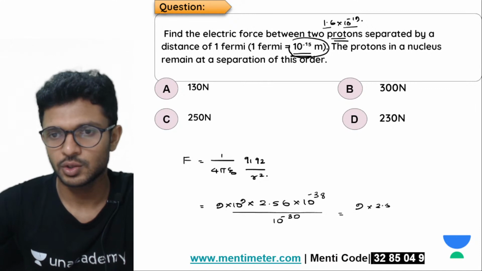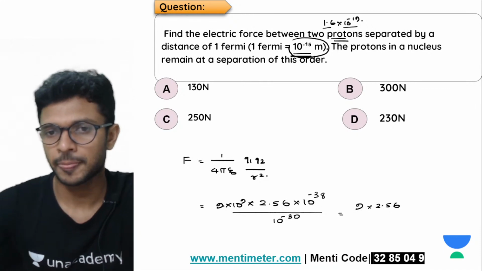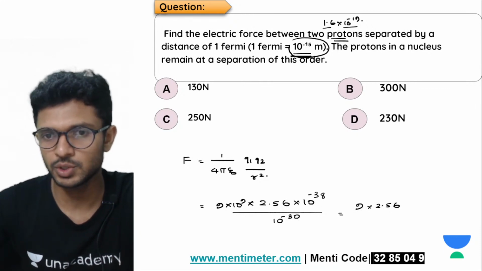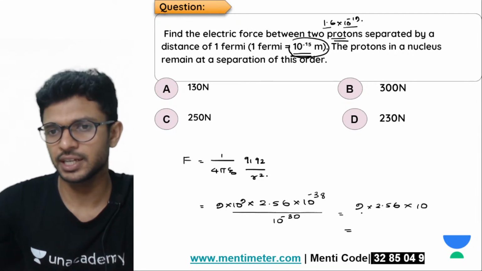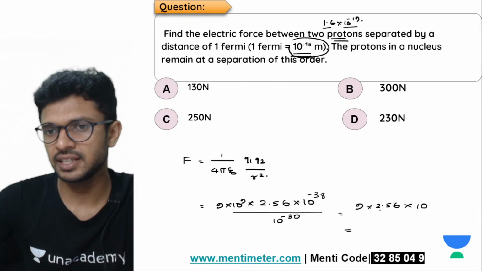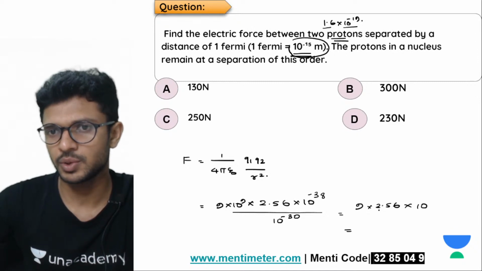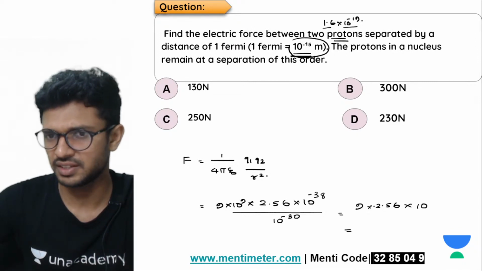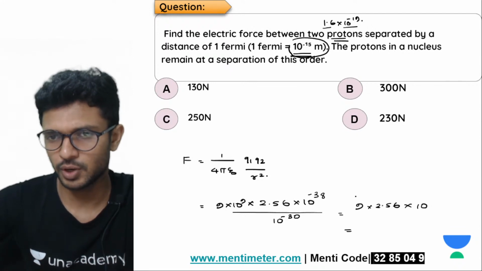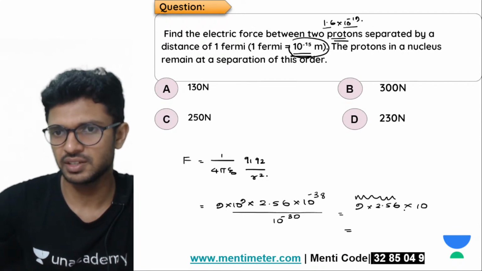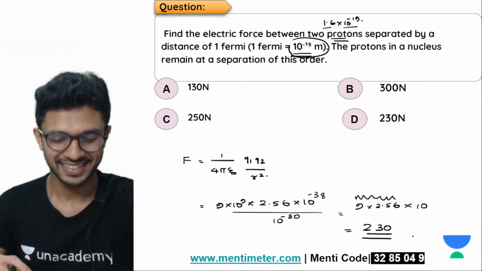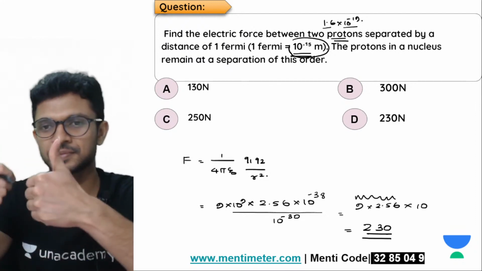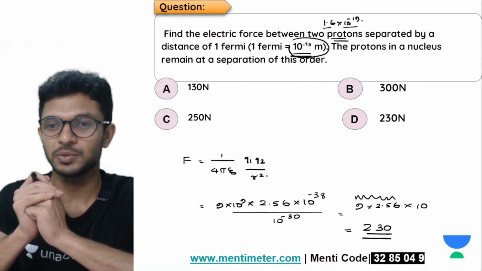9 into 2.56. Then 10 power 39 goes up, so ये हो जाएगा 10. Okay, 9 2s are 18. 18 plus 4.5 is 22.5, almost 23 हो जाएगा ये. 9 into 2.56 है ना, this will be almost 23 into 10, हो जाएगा 230. Okay, बढ़िया, समझ में आ गया सबको?